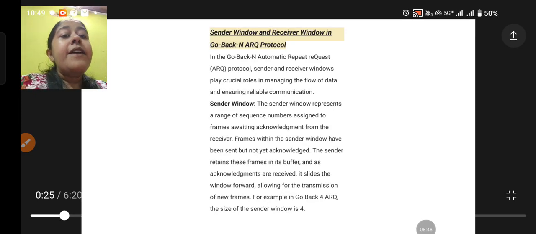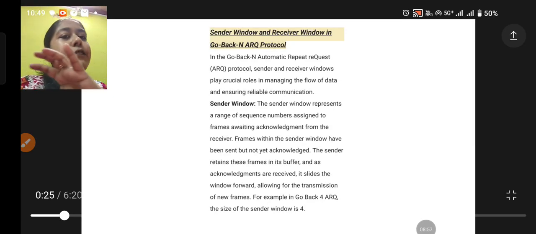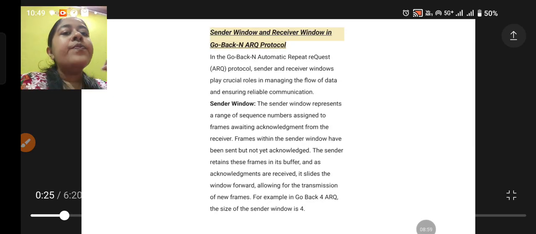Now see, what is the sender window? The sender window represents a range of sequence numbers assigned to frames awaiting acknowledgement from the receiver. That is, the frames in the sender window are those frames which are waiting for an acknowledgement. They have not yet been acknowledged by the receiver.